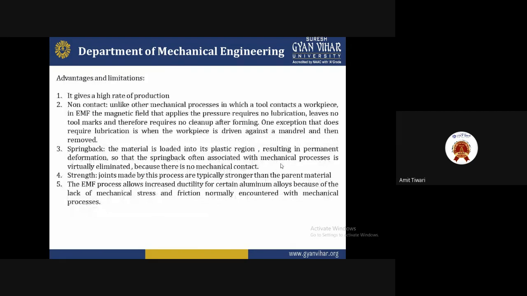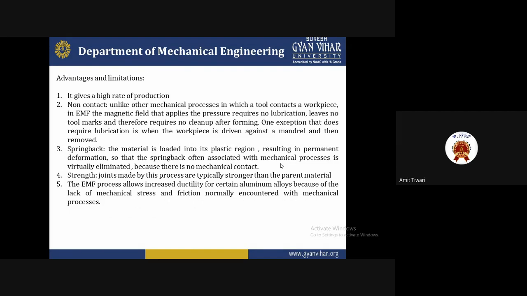So what are the applications and limitations? The first advantage is that it gives a high rate of production, which is most important. The second one is that it is non-contact. Unlike other mechanical processes in which a tool contacts a workpiece, in EMF the magnetic field applies the pressure. It requires no lubrication, leaves no tool marks, and therefore requires no cleanup after formation.